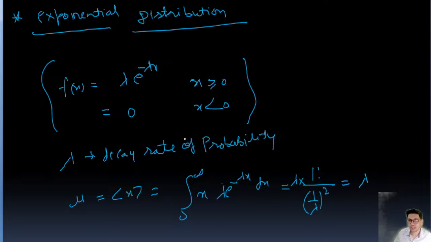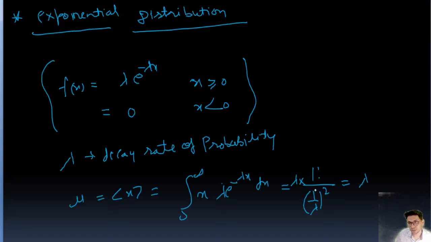In the case of the exponential distribution, the value of mu, that is the average, is 1 by lambda.